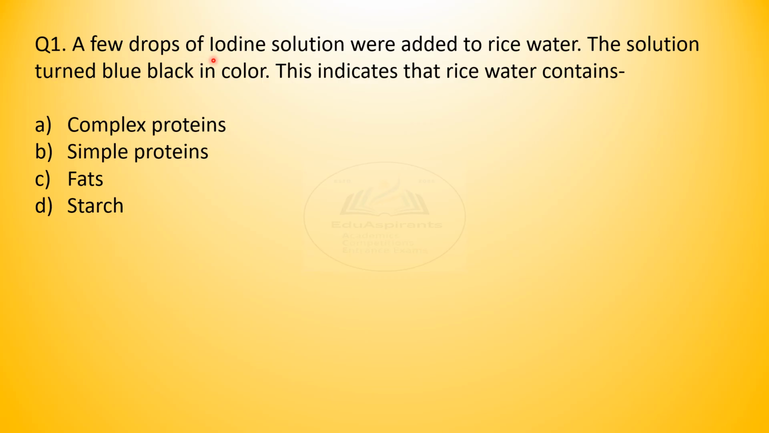Question 1. A few drops of iodine solution were added to rice water. The solution turned blue-black in color. This indicates that rice water contains, mark your choice. Let us see if you have marked it correct. Answer is D, starch.